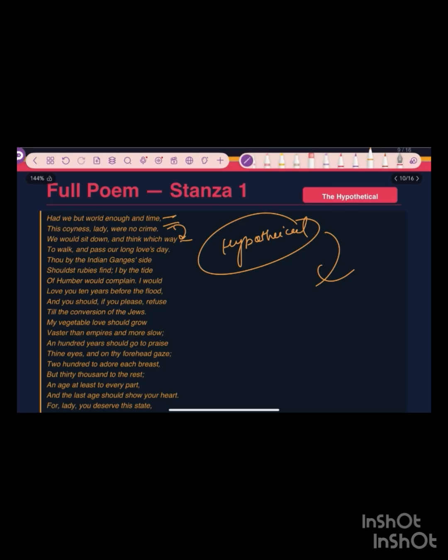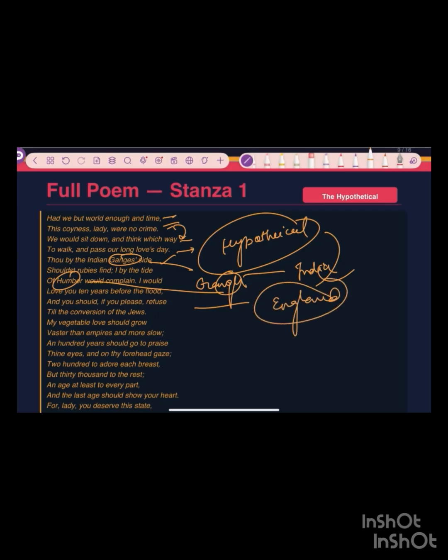We would sit down and think which way to walk and pass our long love's day. So we will have enough time to ponder, and we'll walk and talk about our love's day. You by the Indian Ganges' side should rubies find, I by the tide of Humber would complain. So yes, there are two rivers mentioned here, the Ganges and the Humber. One is in India and another is in England.